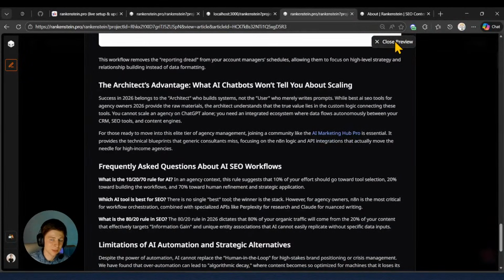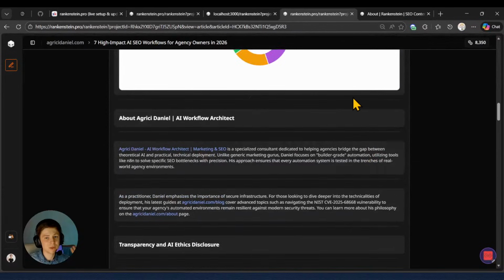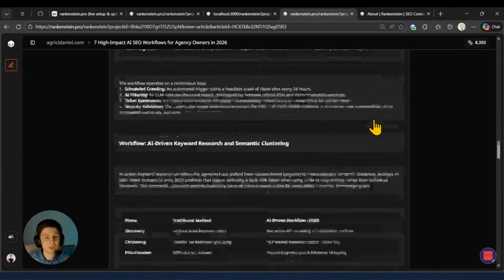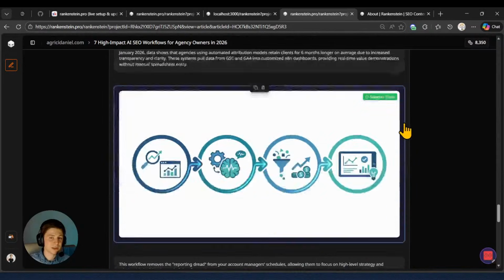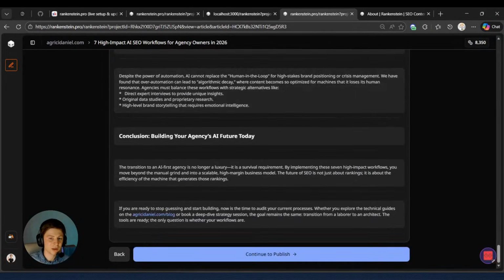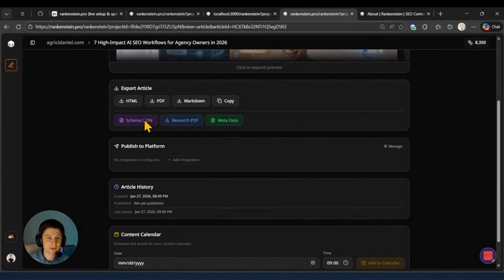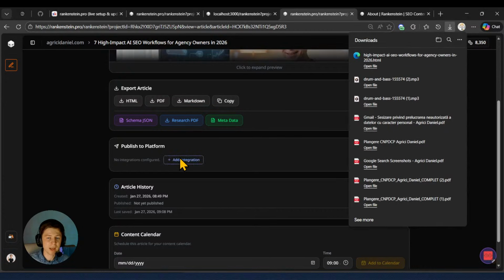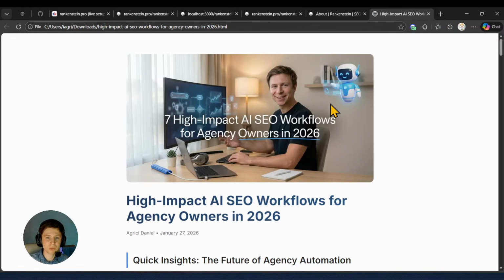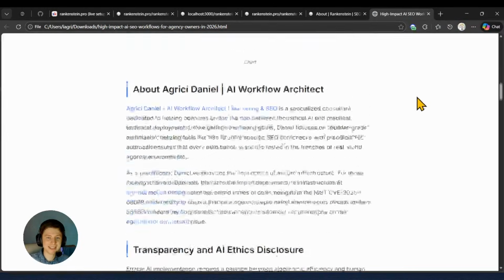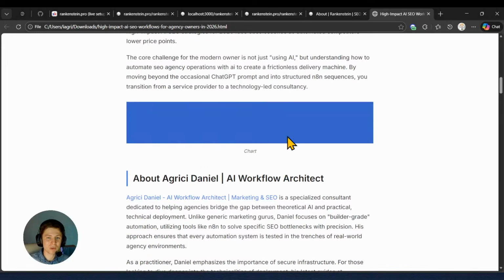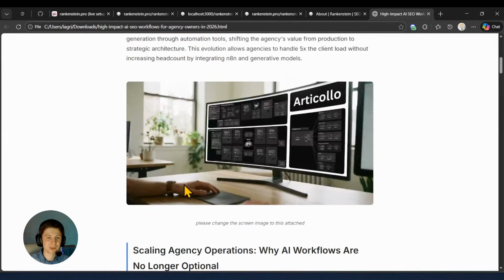But here I'm missing one important aspect, which is graphs. So I think in today's session we will be fixing these graphs. Yeah, so they will be embedded inside the blog. I can press right now, just continue to publishing. And boom, right now it was saved. And let me just try to download as HTML. For now, also, you can add your integration, which is WordPress or any of sort. And look at that, this is the blog. Here again, charts. So I'm gonna work right today. I would say my mission is to fix the chart option right here.